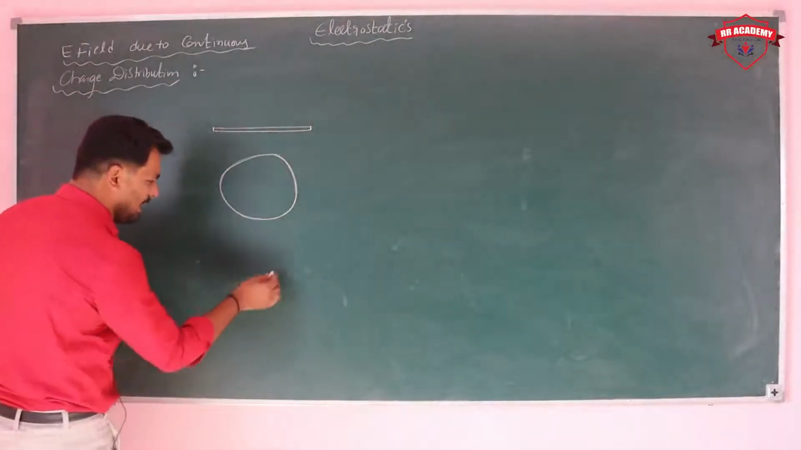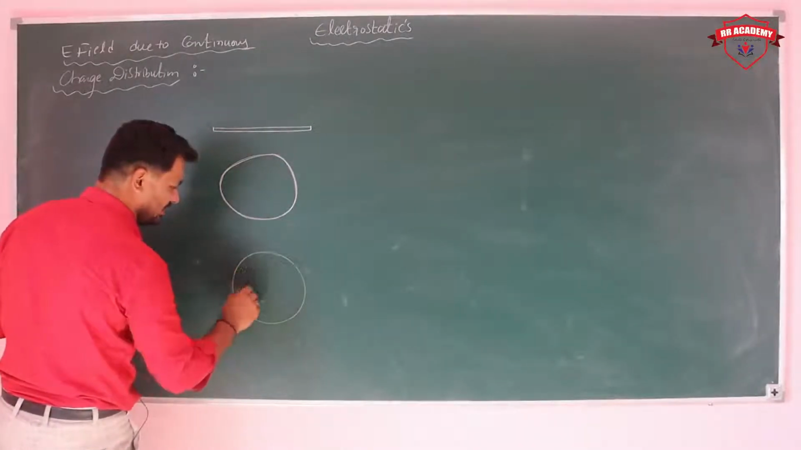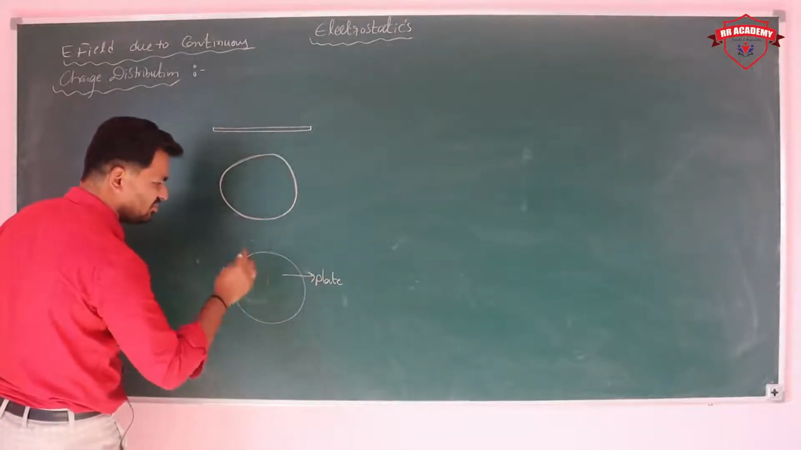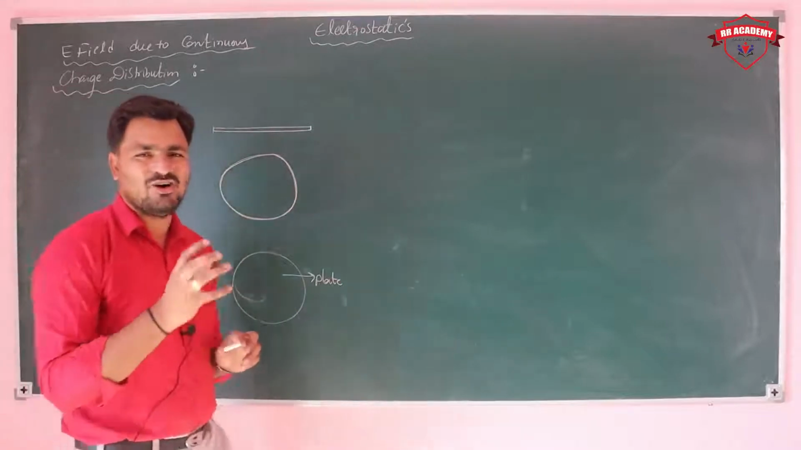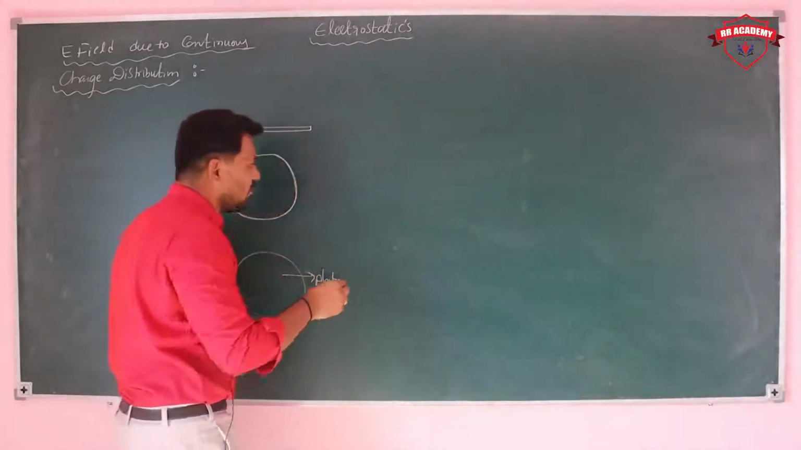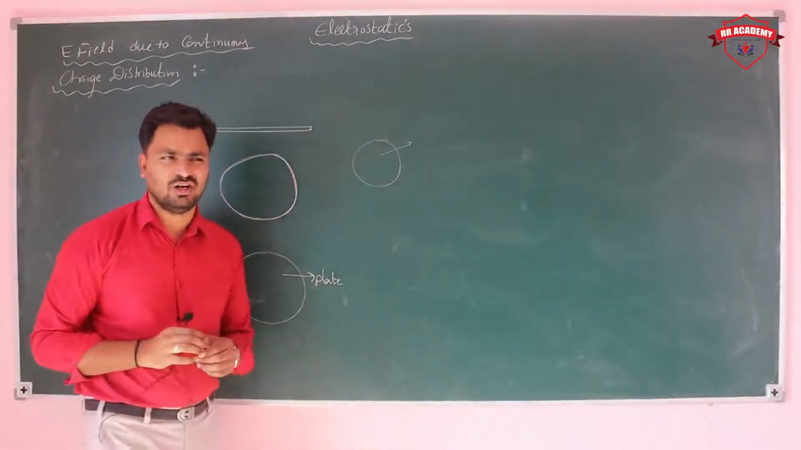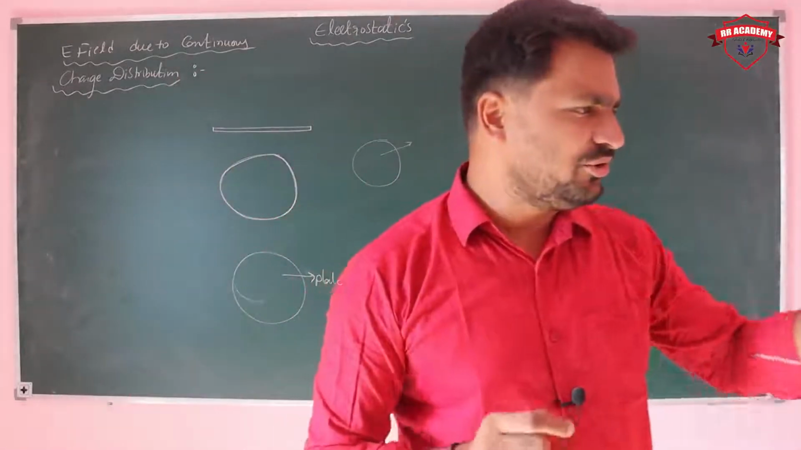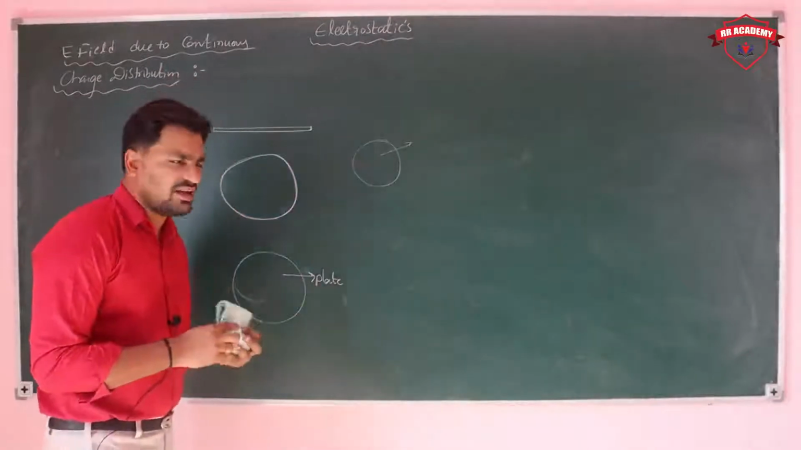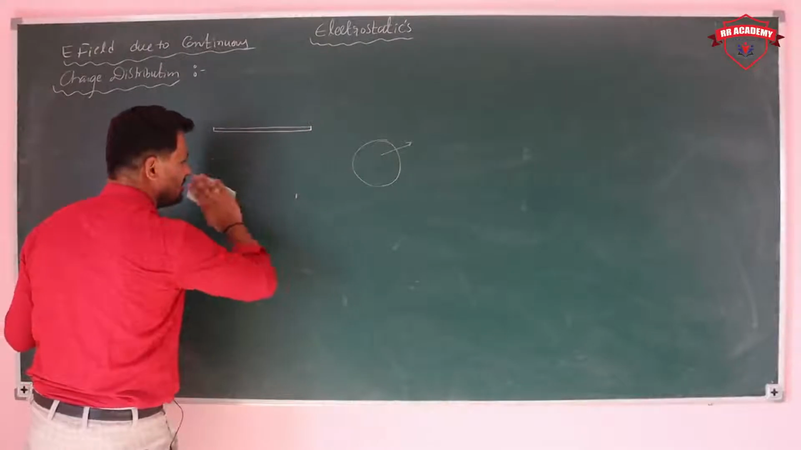Whereas if you take a plane, like a circular plate or square plate, the charge is distributed over its area. Or else if you take a sphere, the charge is distributed over its volume. So charge distributed along its length is linear charge distribution, over its area is areal charge distribution, and over its volume is volume charge distribution.